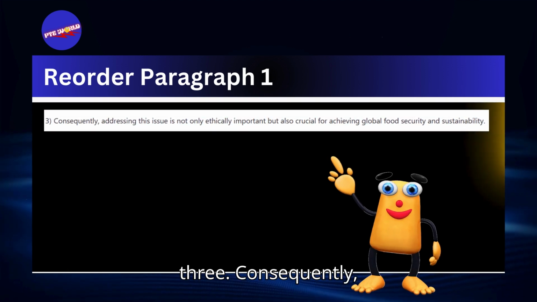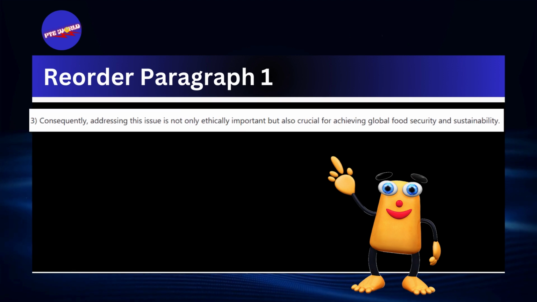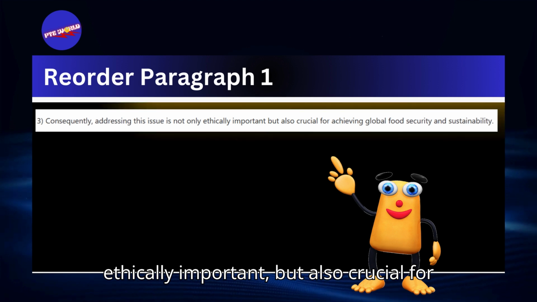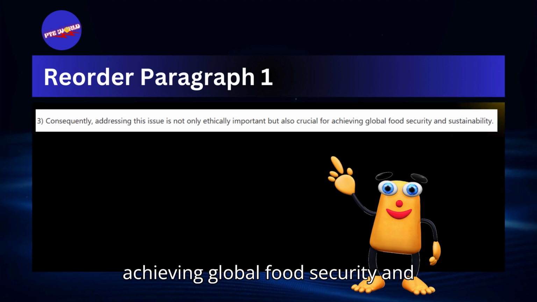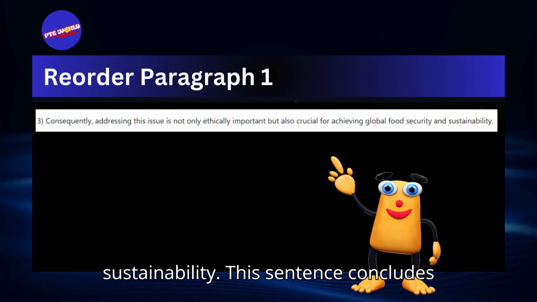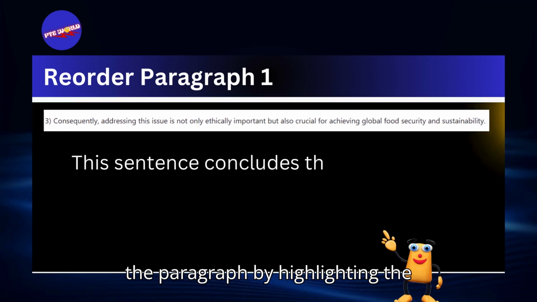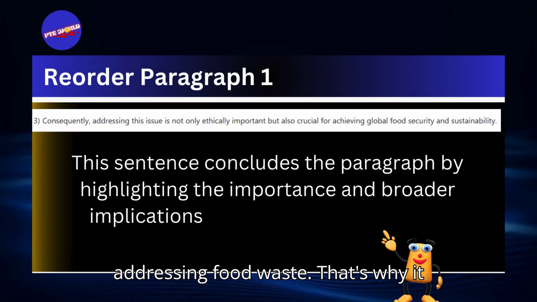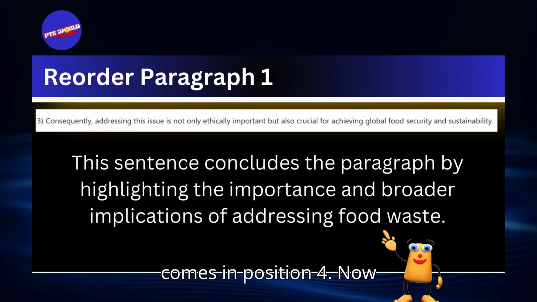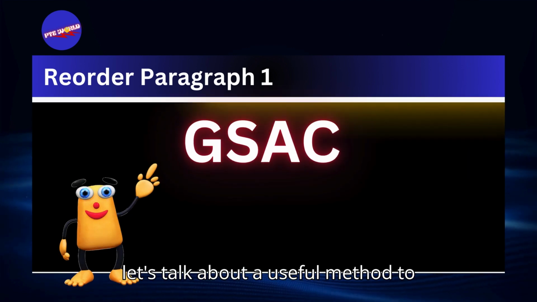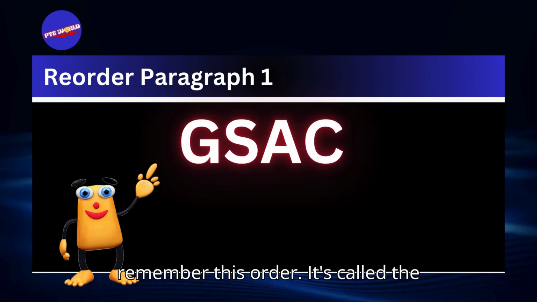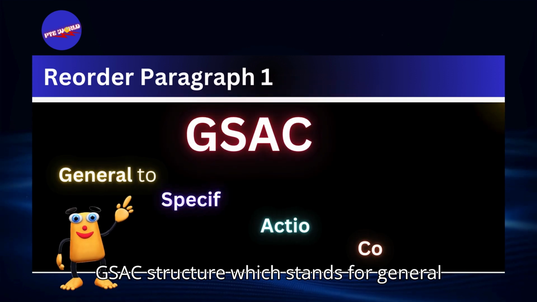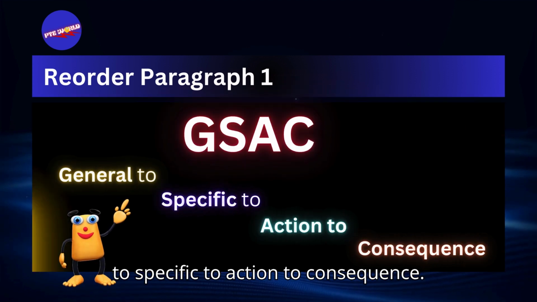And sentence number 3: Consequently, addressing this issue is not only ethically important, but also crucial for achieving global food security and sustainability. This sentence concludes the paragraph by highlighting the importance and broader implications of addressing food waste. That's why it comes in position 4. Now, let's talk about a useful method to remember this order. It's called the GSAC structure, which stands for general to specific to action to consequence.